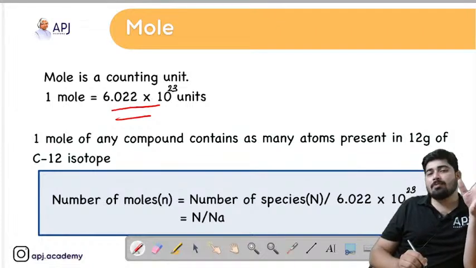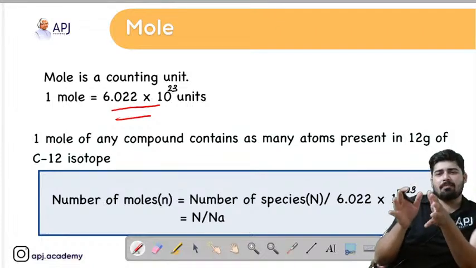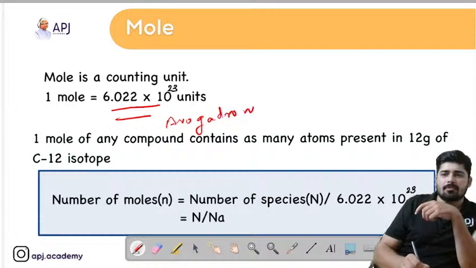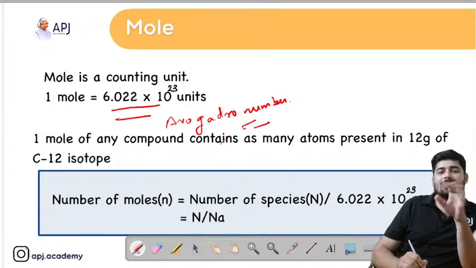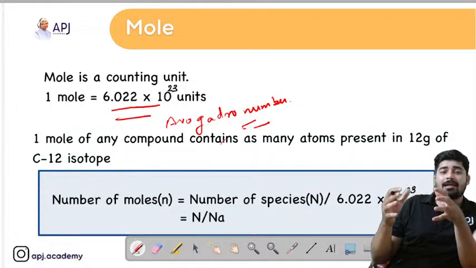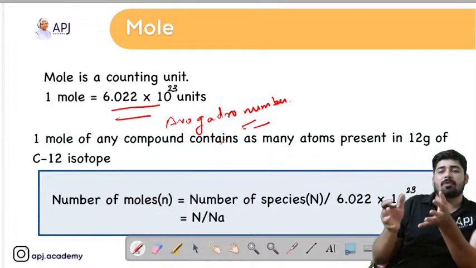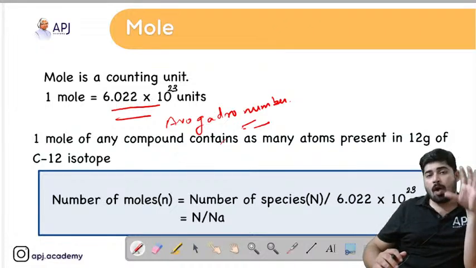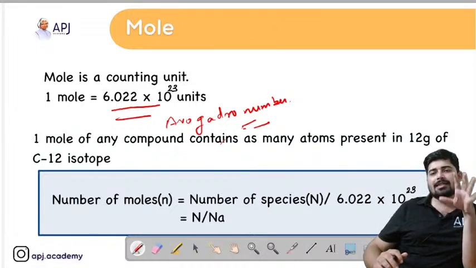So what does 1 mole mean? 1 mole just indicates the number, and this number is called the Avogadro number. What is the Avogadro number? It is simply 6.022 into 10 raised to 23. Whenever a container or reaction medium consists of this much of atoms or molecules, we can say that it contains 1 mole of particles. So 1 mole is simply 6.022 into 10 raised to 23 units.